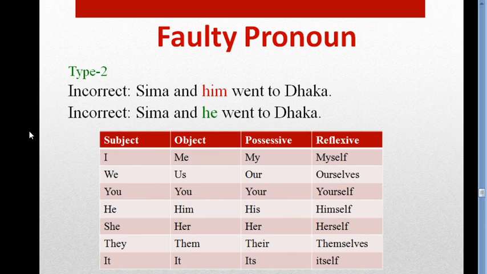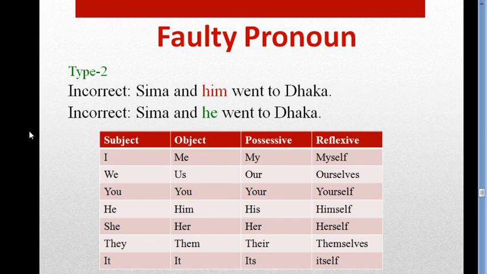Next one, look at it very carefully. This is another rule. The rule is, at first look at the incorrect sentence. Shima and him went to Dhaka. Him is a red word which is incorrect.